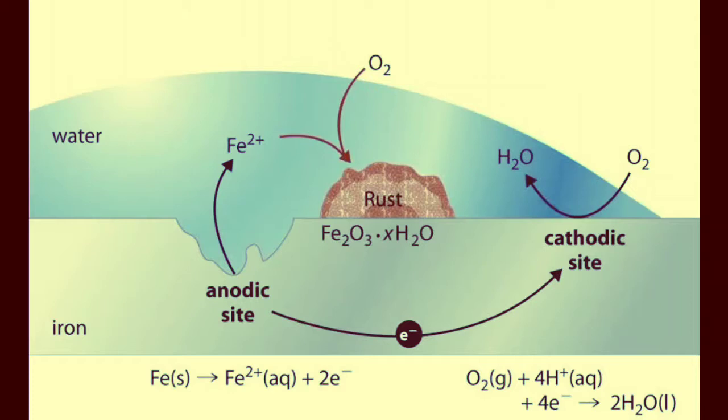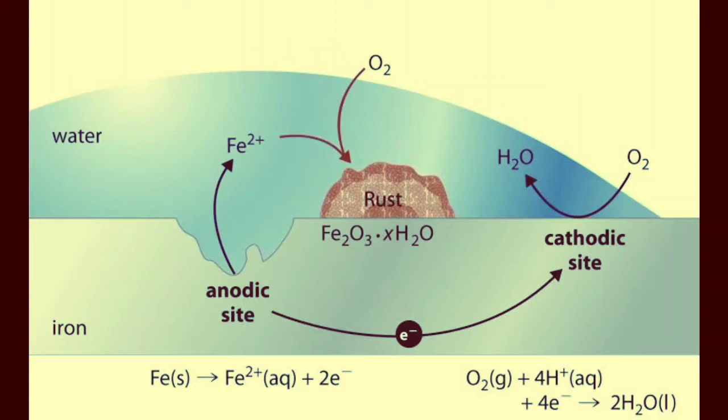Hydrogen ions come from carbonic acid, a weak acid formed due to the dissolution of carbon dioxide in water, and this carbonic acid provides hydrogen ions for the reduction to take place.